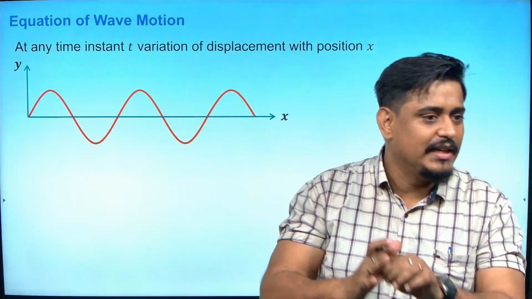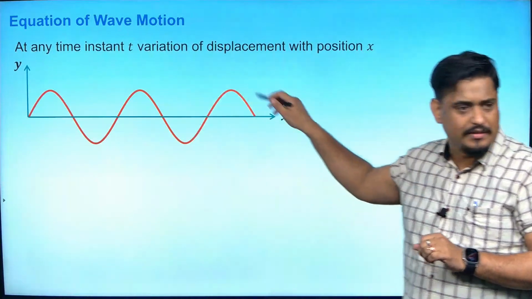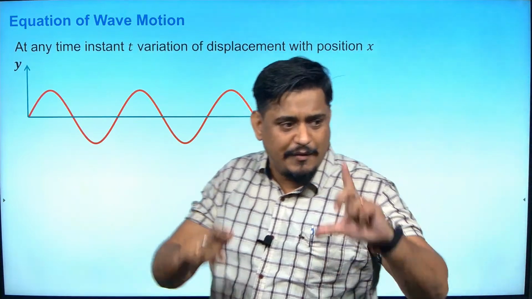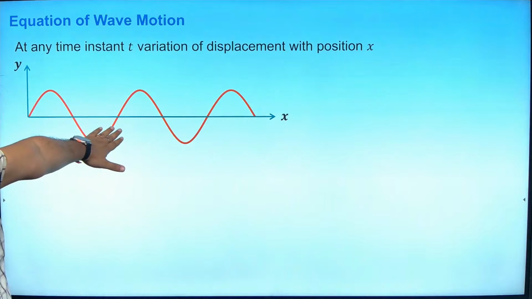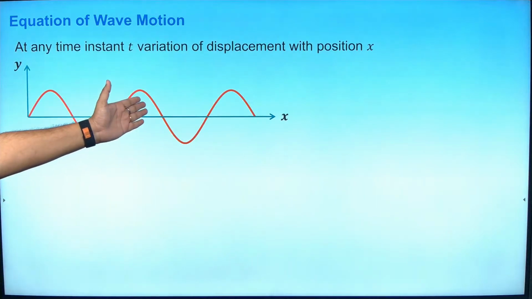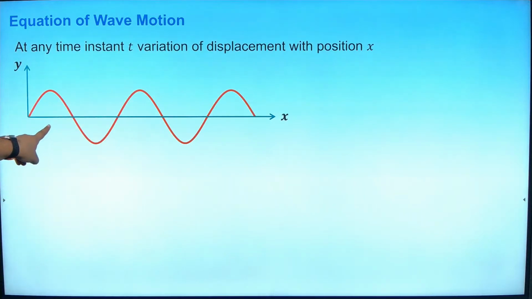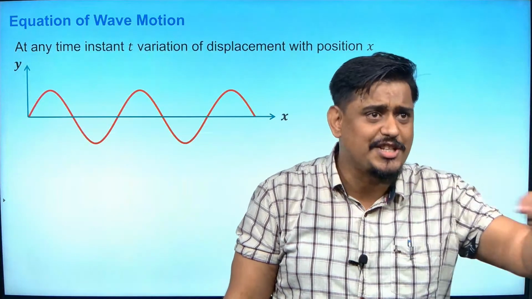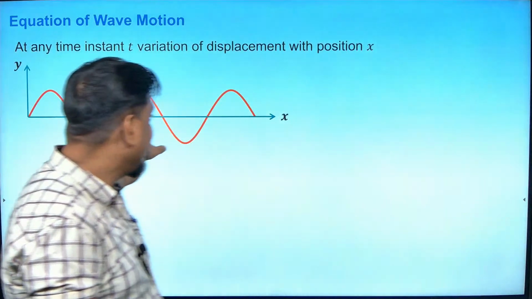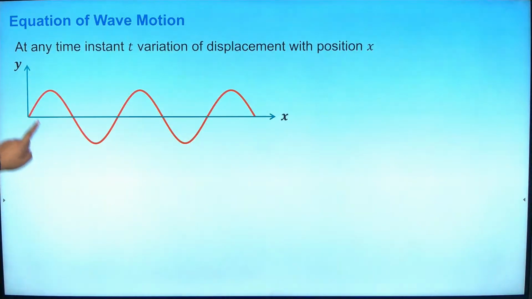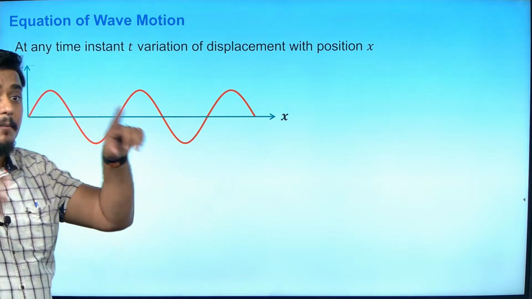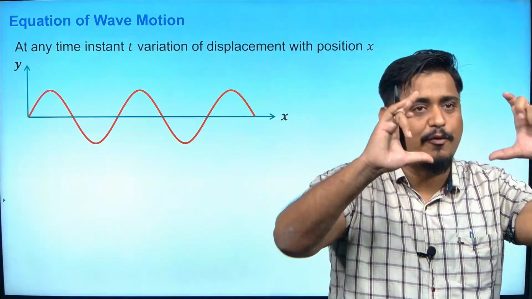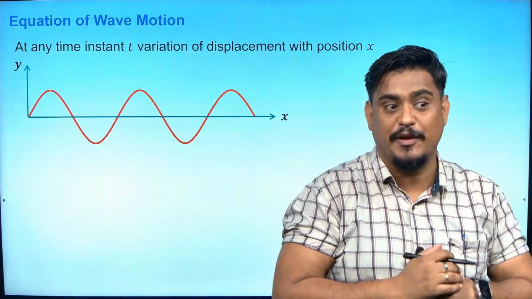Now what is that? The wave is moving towards the x direction. We have taken a snapshot of that, like a photo. That's why the wave is static. Or else it will keep on moving towards the right. Only if you get a static image of the wave can you talk about displacement and x, because x keeps on changing. So here we have drawn the function of y with respect to x by freezing the frame. When the wave was moving, we froze the frame. That is called the freezing the frame concept.